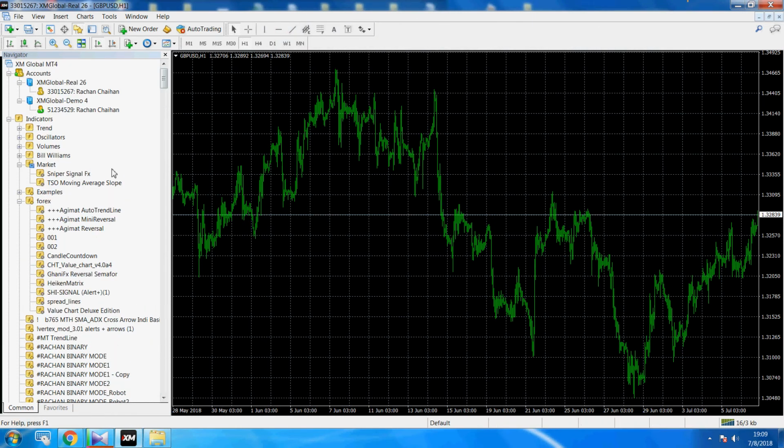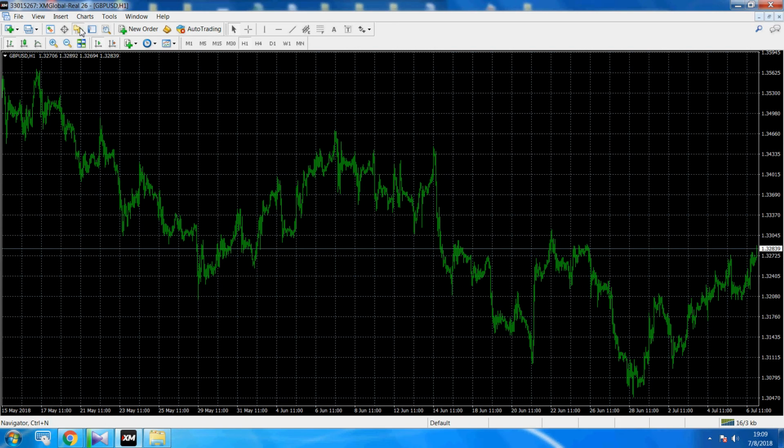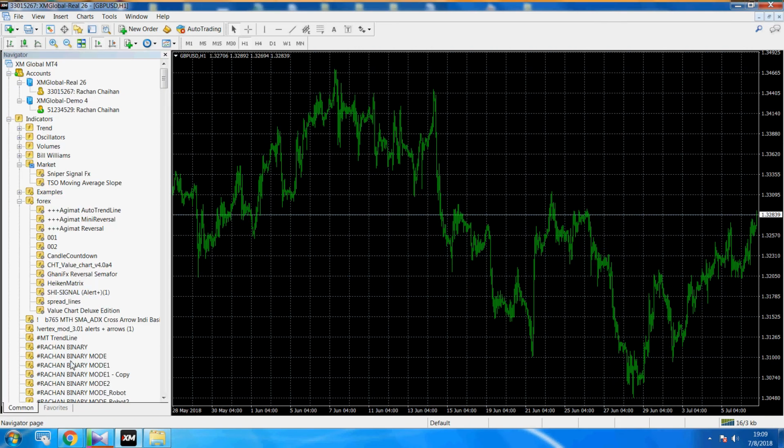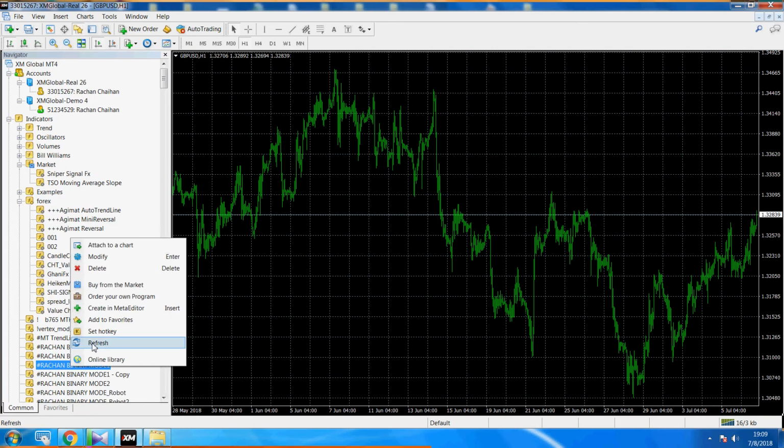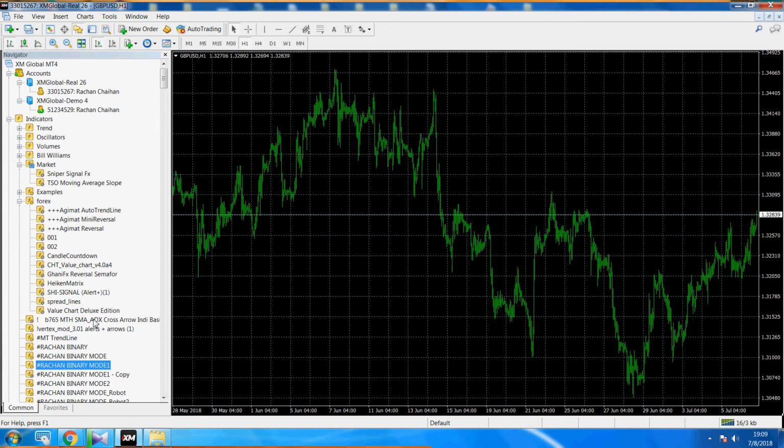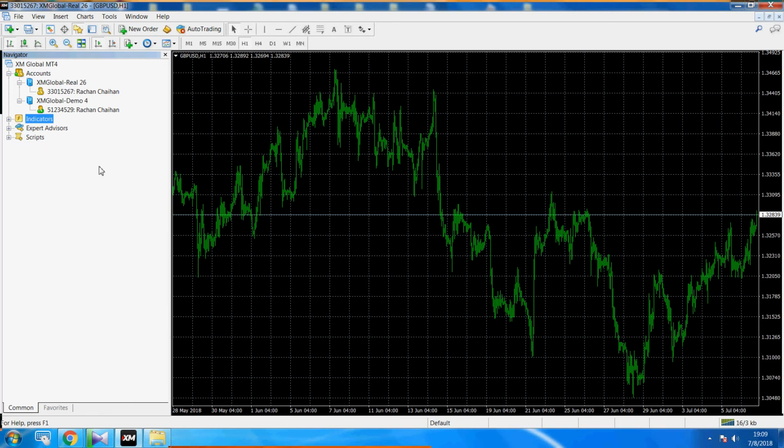Okay, step 2. After you copy our indicators inside the MT4 folder, you have to go to the navigator bar here. You can click here, and then right click, refresh. Okay, step 2 finished.